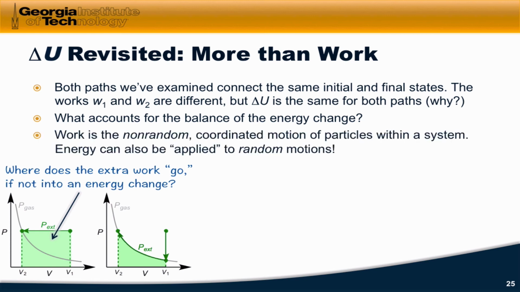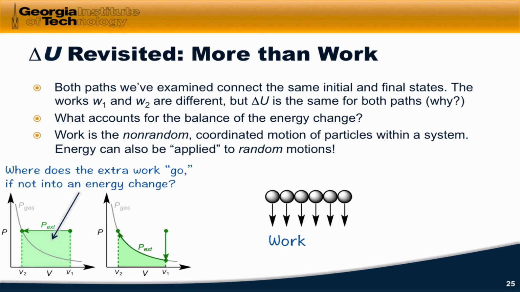Well, heat, of course. To segue from work to heat, we can imagine that work is the non-random coordinated motion of particles within a system, while heat is the random motion of particles within a system. And we can apply energy to random or non-random motions. Changes in energy are equal to the sum of work and heat.